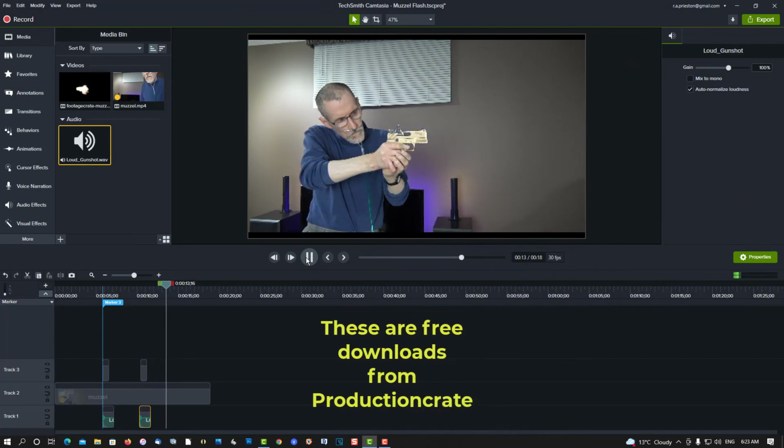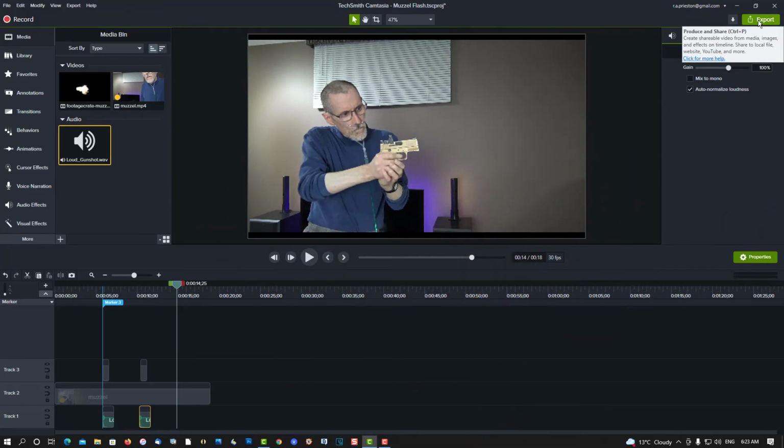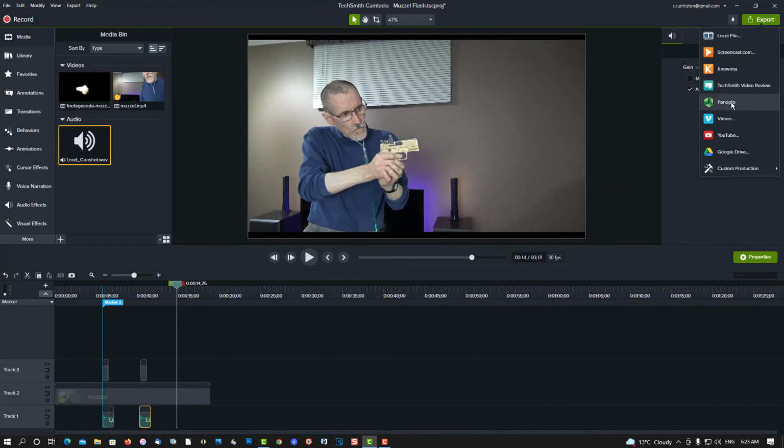It looks pretty good. So all you have to do then would be to go to export and then render it to YouTube. Actually, you can render it directly to YouTube or whatever social media platform you want. So that's how to create a muzzle flash in Camtasia. It'll work in all versions of Camtasia.